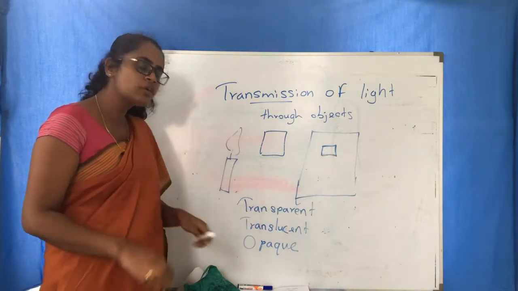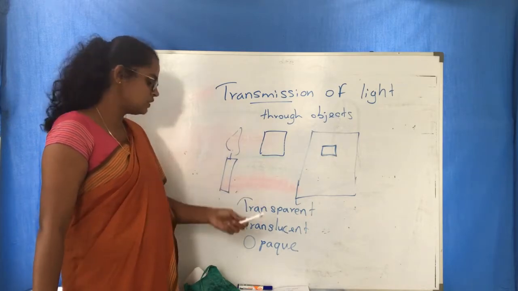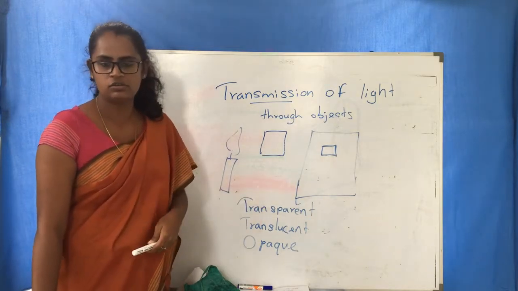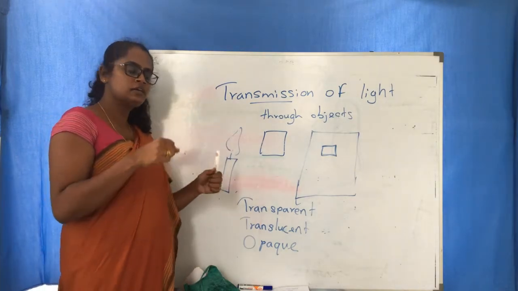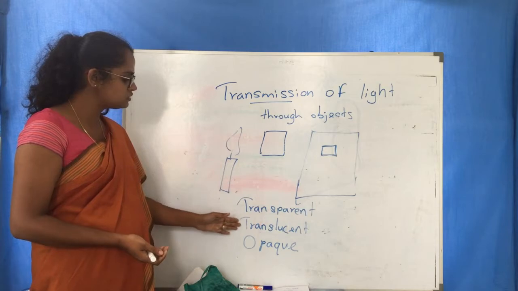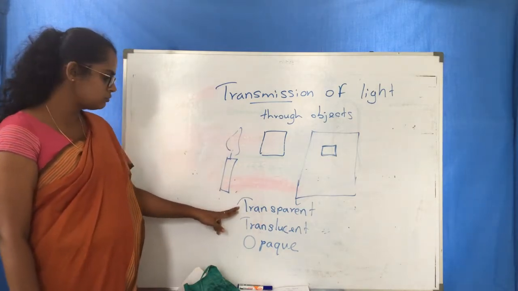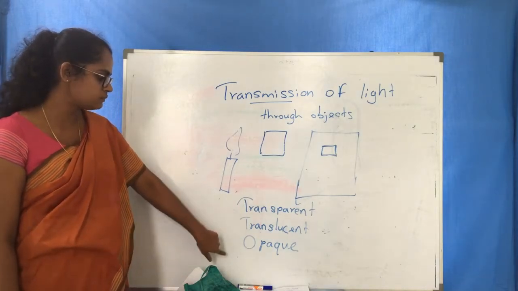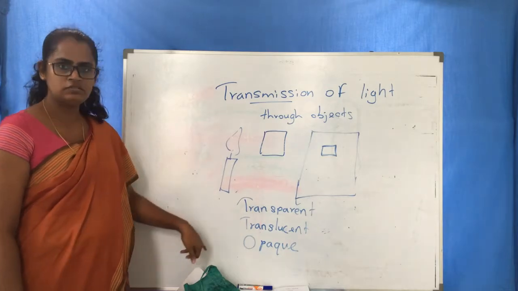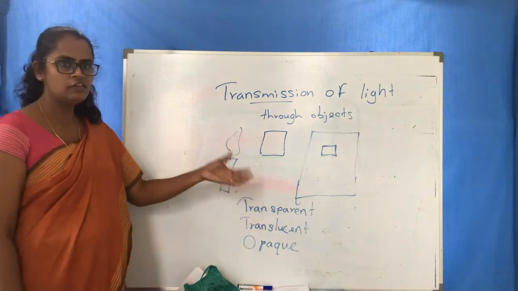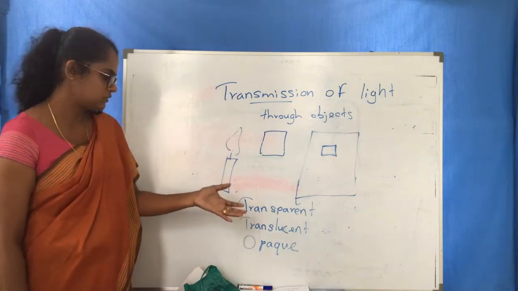Now it's better if you can try this activity at your home, because it is very easy to do. All the things you can provide at your home. So do activity 5.3 and identify the objects of these three categories. This is very important: transparent objects, translucent objects, opaque objects. When you come to school again we'll do the activity in the school and see what the examples are.